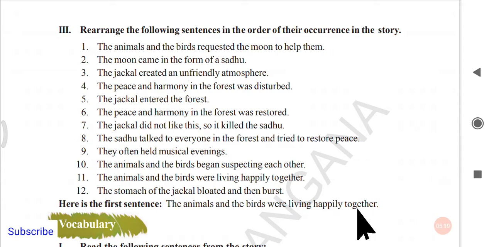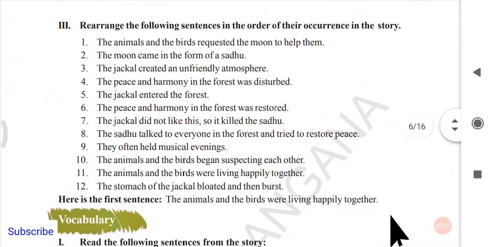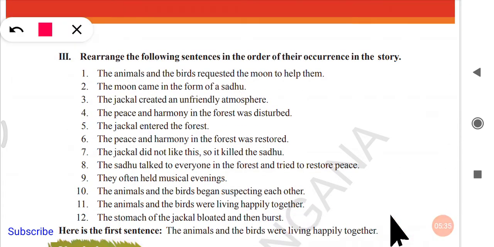This is one of the most important grammar parts in your entrance test, where you will get at least 1 mark. So we must pick the correct one in the correct sense. We totally have 12. The first one is already done here: the animals and the birds were living happily together. Okay, this one is over already. The 12th... obviously, the animals and the birds were living happily together, 12th. 11th one is done. So the 11th one we have to bring to the first place.